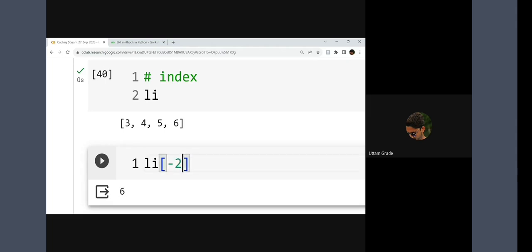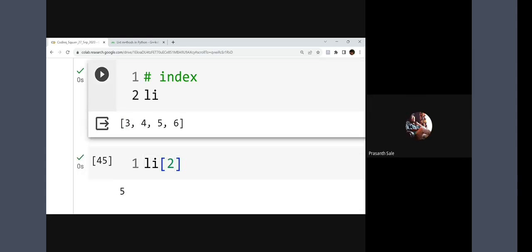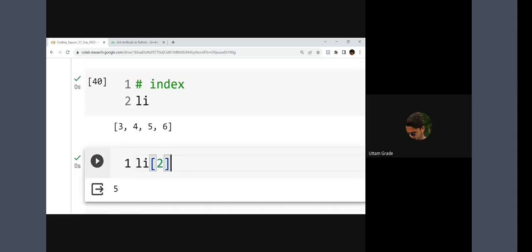If I write -2, what will it show me? It will show me 5. If I write 2, tell me what it will show me. 4? Are you sure? No, no, it's 5, because this is 0, this is 1, and this is 2. So that's called indexing.